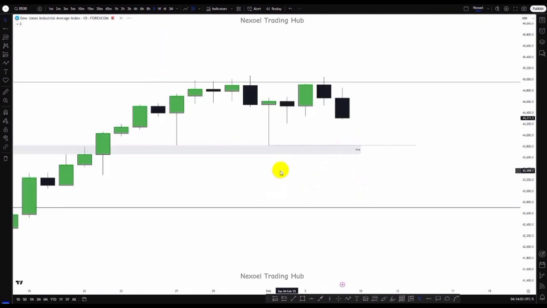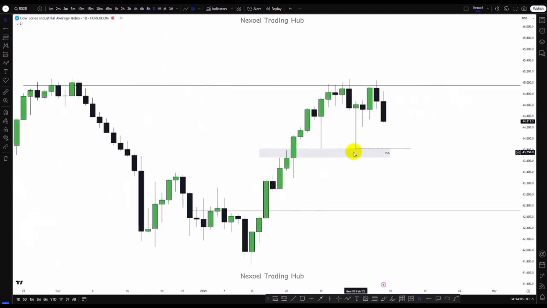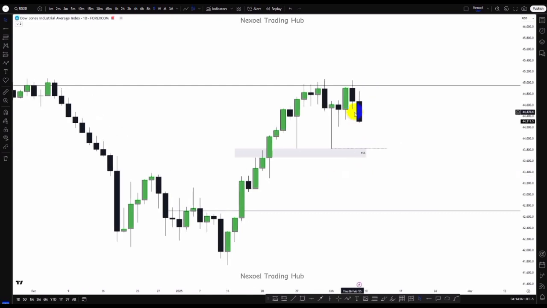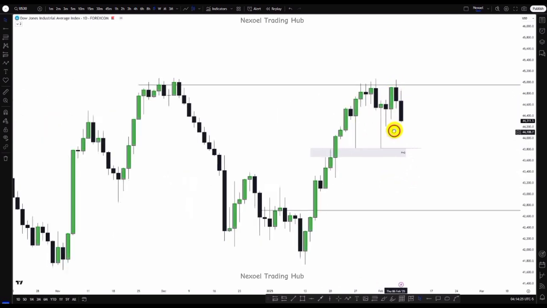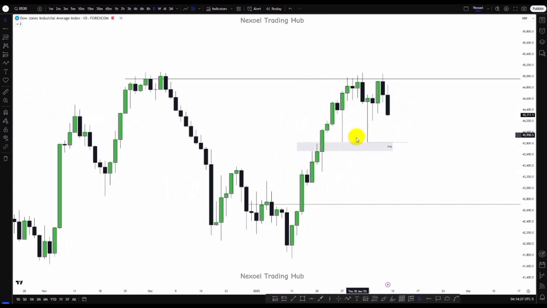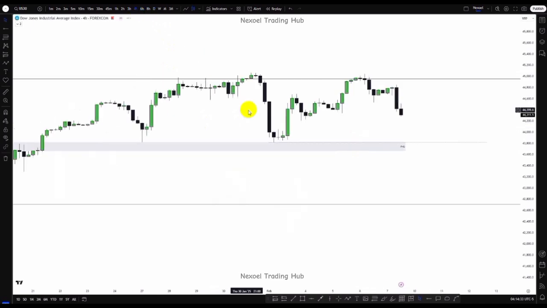So from the daily time frame, we can see that the draw on liquidity is here. So basically, we're looking forward to more bearish movement, since we can see based on the CRT, we're seeing volume taking more movement to the downside. And we can see here we have a change in state of delivery. So we can see that the delivery is giving us bearish impulse. So basically, I'll be looking at this draw on liquidity to the downside for the US30. So let's check the 4-hour time frame.